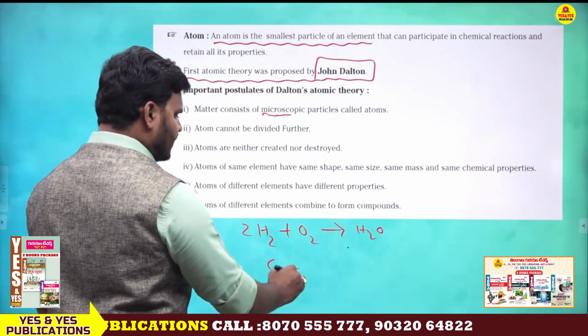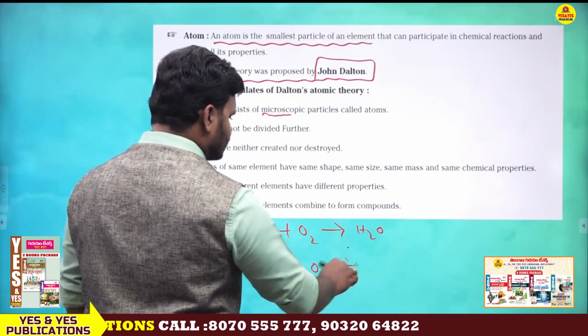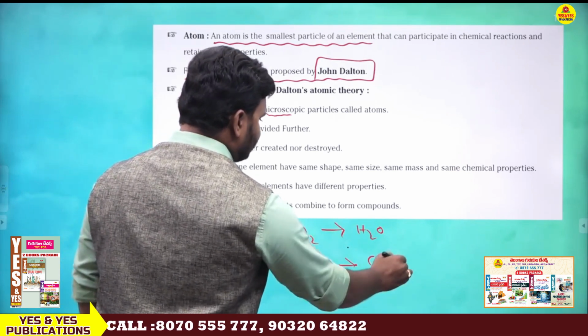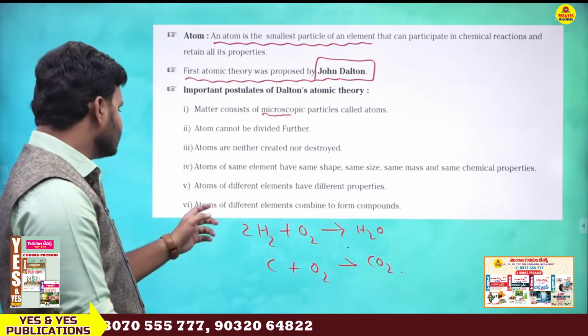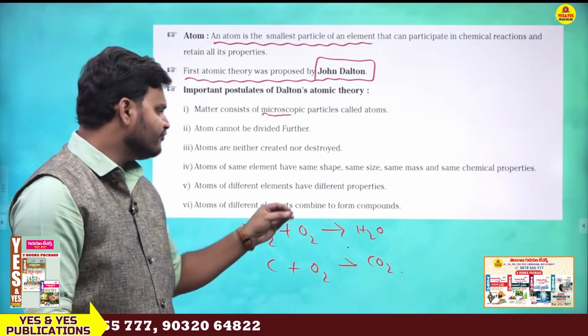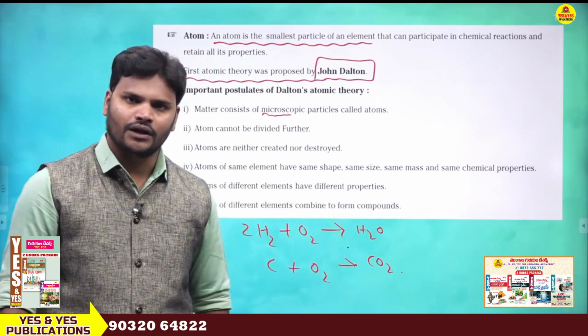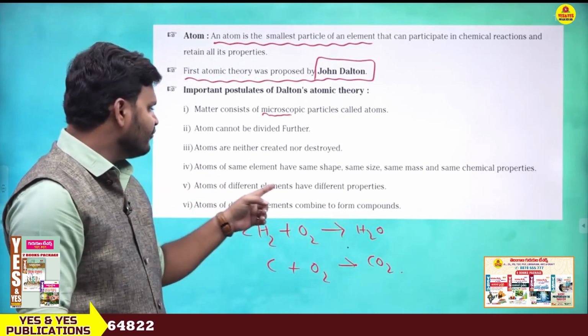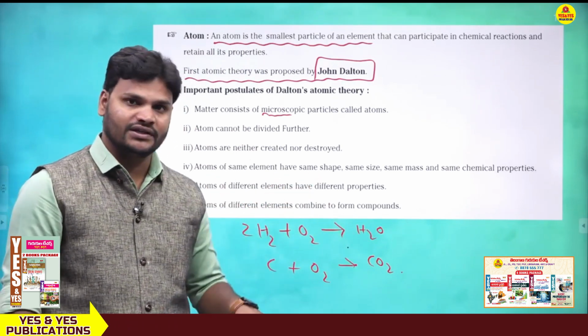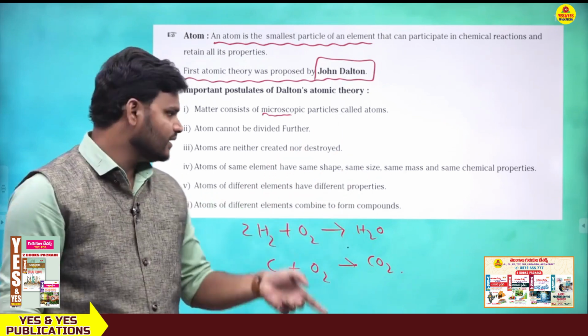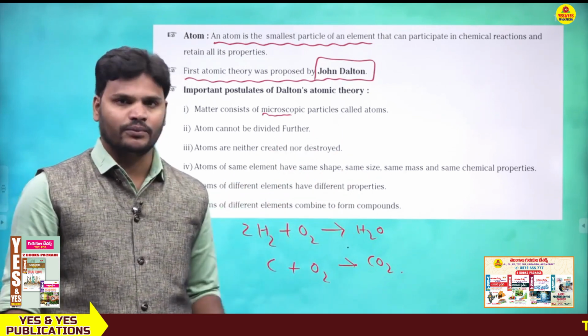Atoms of carbon and atoms of oxygen combine to form CO2. That is the meaning of the last point: atoms of different elements combine to form compounds. Different elements have different properties and the same element has the same properties.